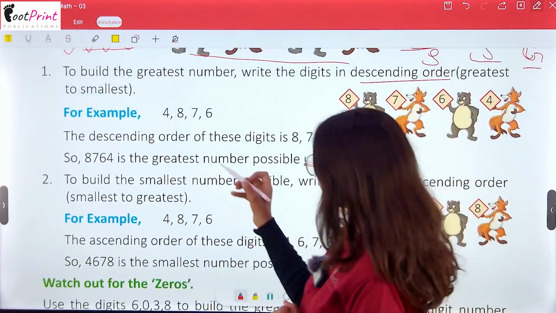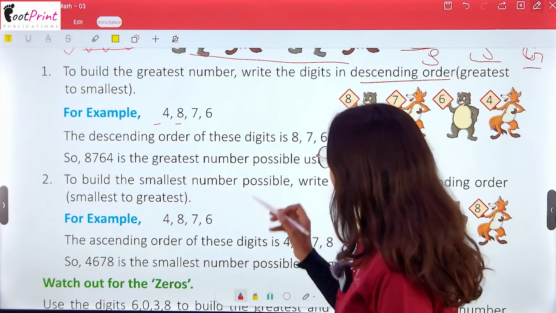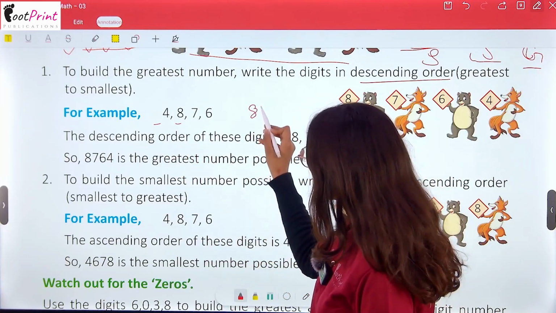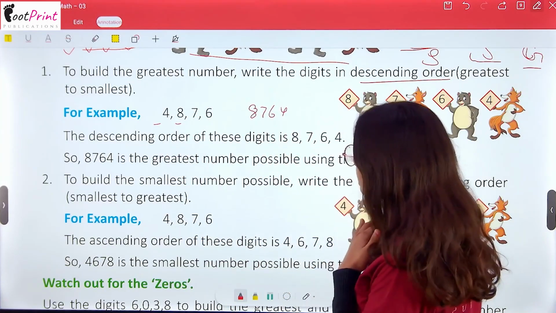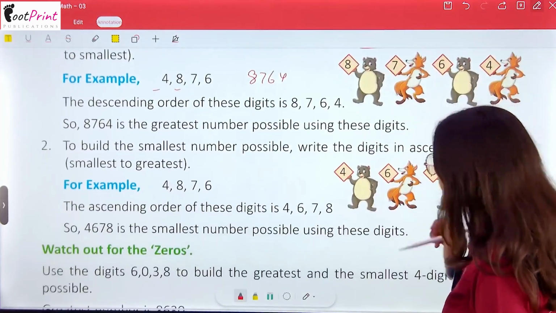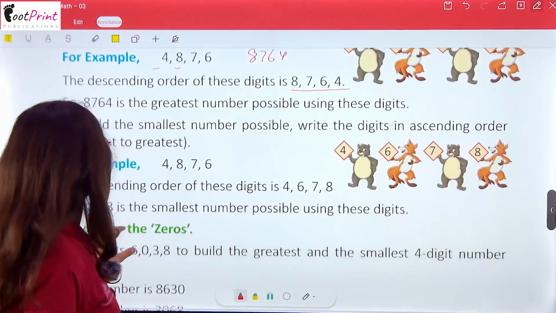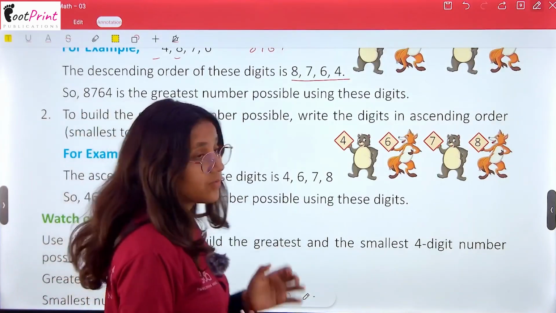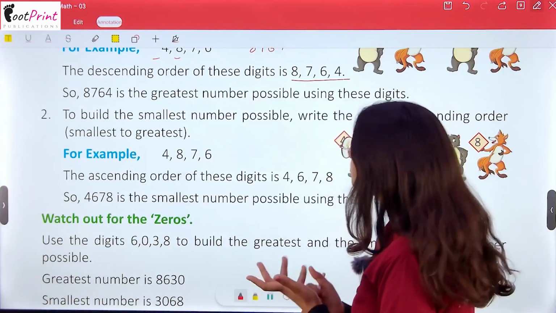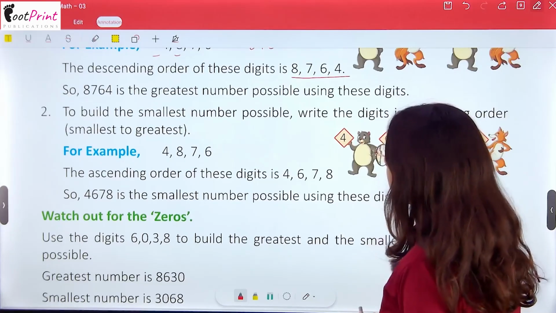Now, for example, 4, 8, 7, 6 can be written as 8, 7, then 6, 4. Now, the descending order of these is 8, 7, 6, 4, as I said. So, 8, 7, 6, 4 is the greatest possible number by using these digits.